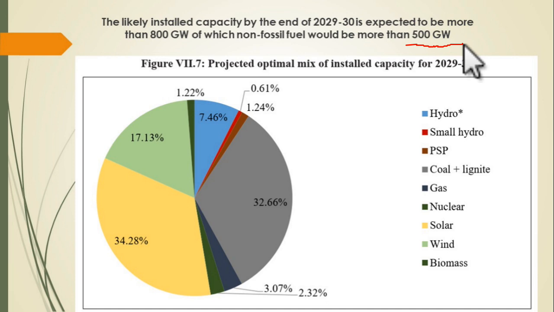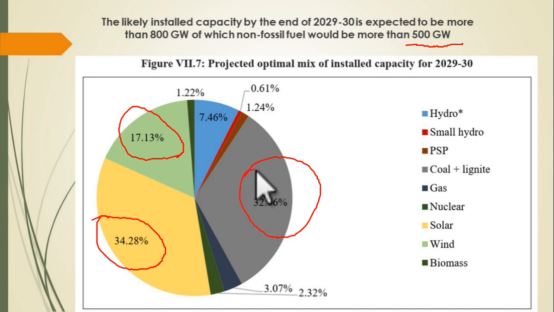Here you can see the yellow part which talks about solar energy. Solar energy will be almost 34%. Wind energy will be almost 17%. So this itself crosses 50%. Then you have hydropower, you have nuclear power, and the black and gray areas you can see is coal and lignite, only 32%. Right now 70 to 80% of India's power generation is coming from coal, but in the next 7 to 8 years this is going to come down to 32%. So these figures are very, very important, which the economic survey mentions and on which questions can be asked.